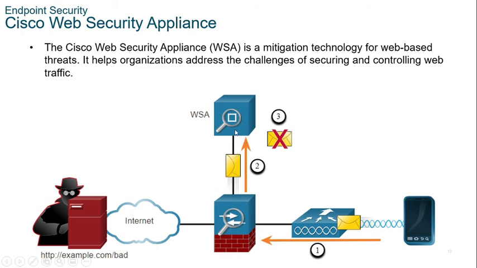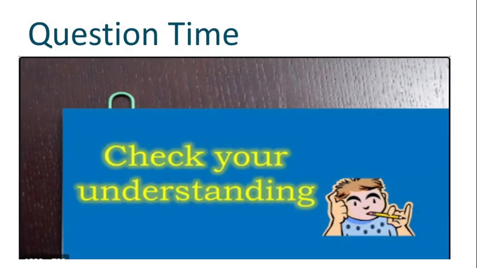So the WSA evaluates the URL and determines it is a known blacklisted site. So the WSA discards the packet and sends an access denied message to the user. If it is a blacklisted site, it will send an access denied message to the user. So this is the way it works.